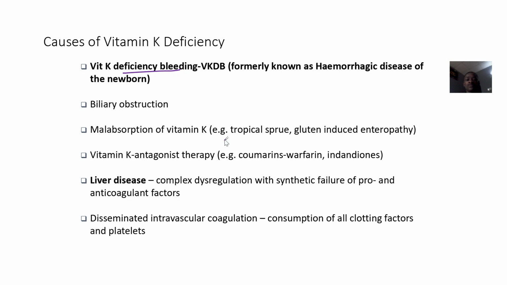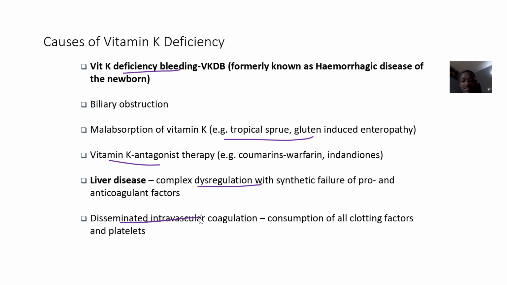You understand? So things like tropical sprue, gluten-induced enteropathy, or vitamin K antagonist therapy. So you are taking some drugs that don't really favor vitamin K at the moment. There's sometimes liver disease, so complex dysregulation with synthetic failure of pro and anticoagulant factors.